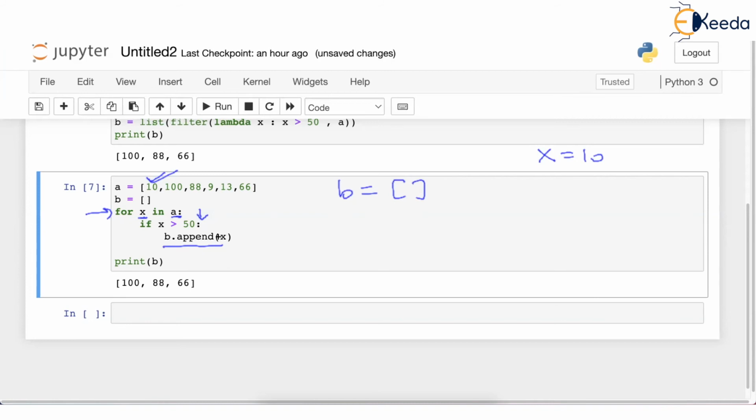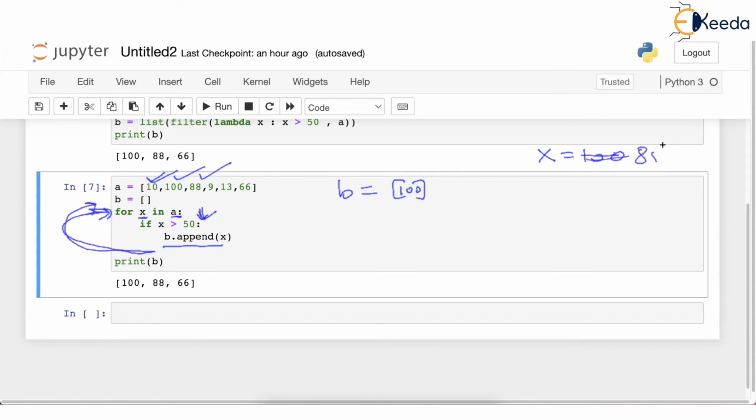But then what will happen? Of course, the for will repeat and X will become the next value, 100. And when X is 100, again the if is checked and 100 passes the test. So 100 will be appended in this B. Then when the loop repeats, 88 is the next value of X.